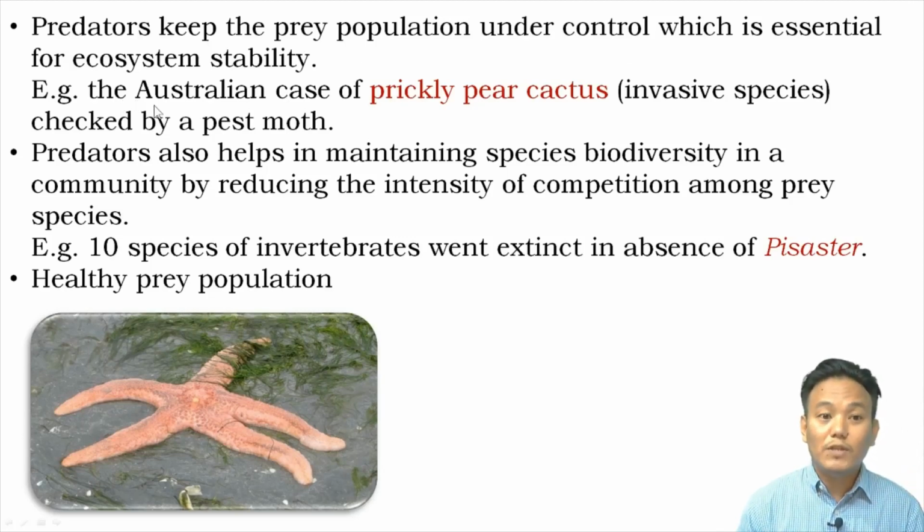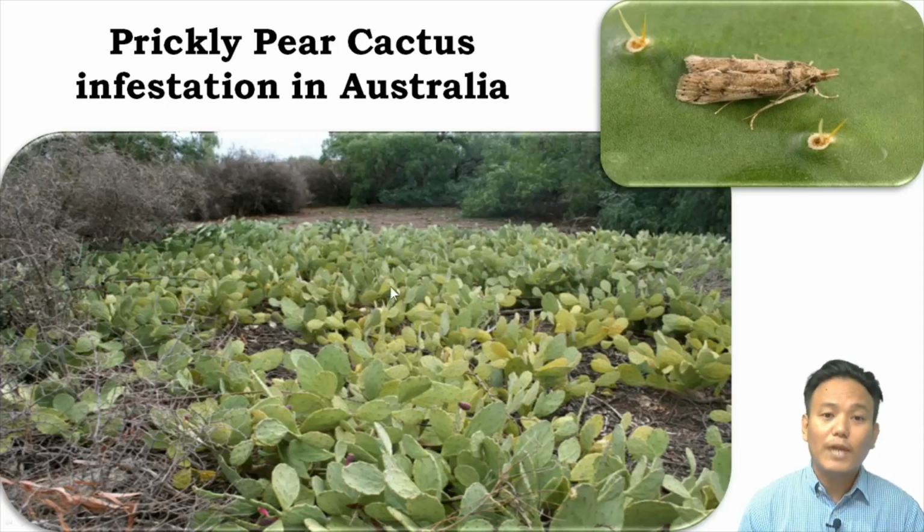Another example that you can give is in the 1920s in Australia, they faced the problem of an invasive species, that is prickly pear cactus. Right? In all their rangelands, the cactus grew uncontrollably. The people were not able to control the spread of this cactus plant. The cactus was growing everywhere, since it is an invasive species.